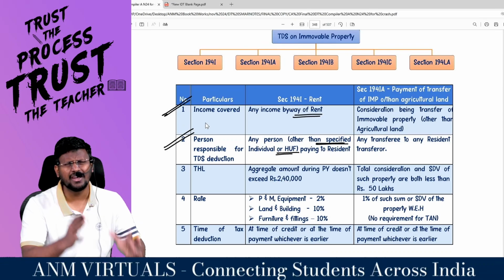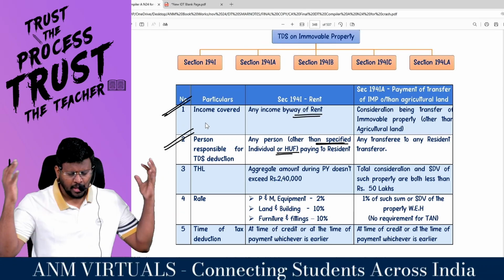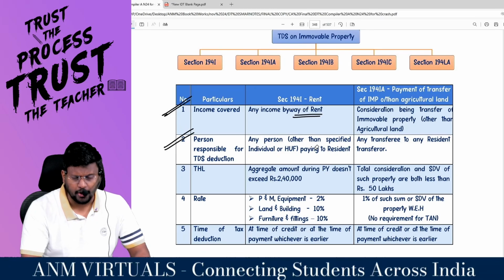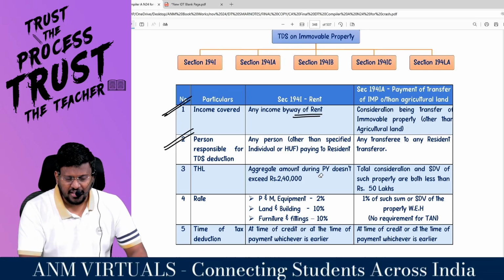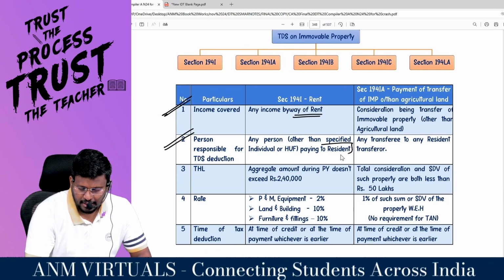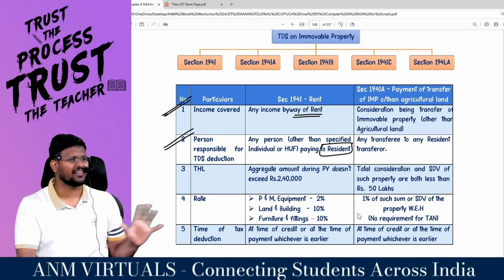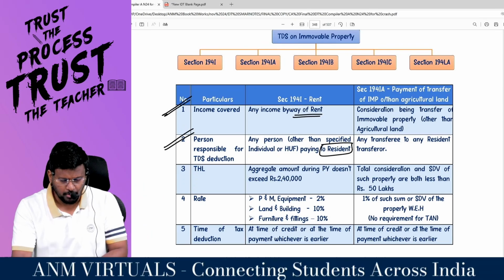Who is supposed to deduct TDS? Any person. Let it be any person. Individual, HUF, AOP, BOI, AJP. Let it be any person other than specified individual or HUF. Because the benefit will be enjoyed by individual or HUF. Paying to a resident. My dear lovable students, in all sections the recipient should be a resident.